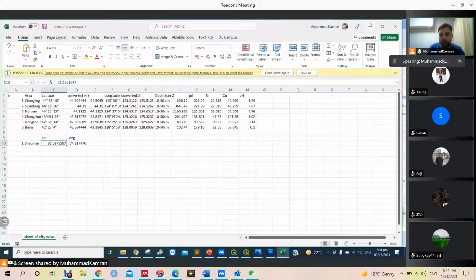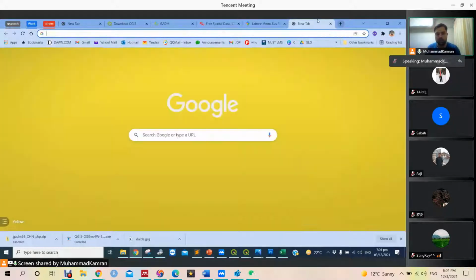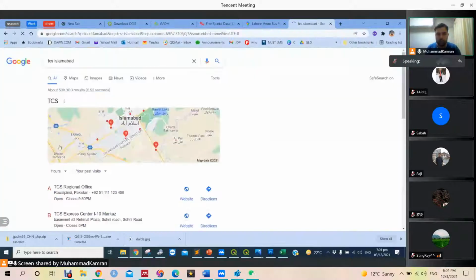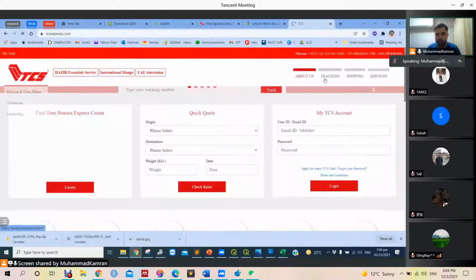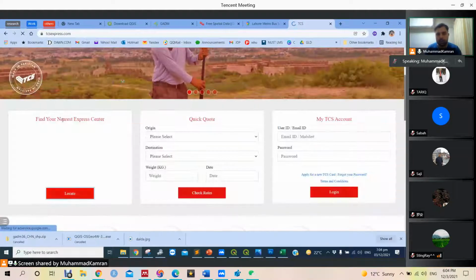But if there is a lot of data available on some website, for example, I am doing the TCS or some bank. Let's go to some bank, and here is find your nearest express center.